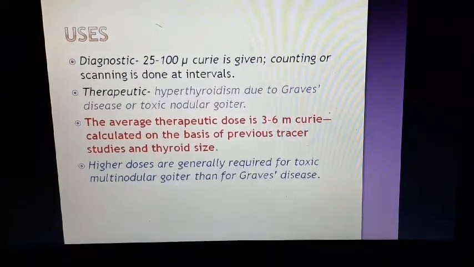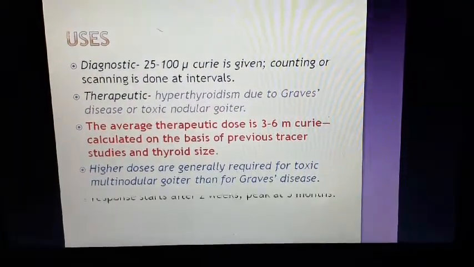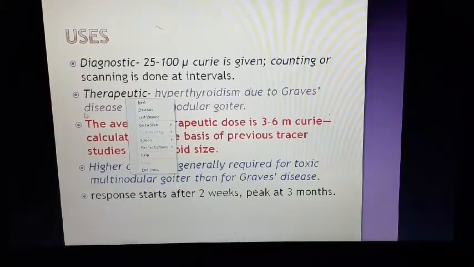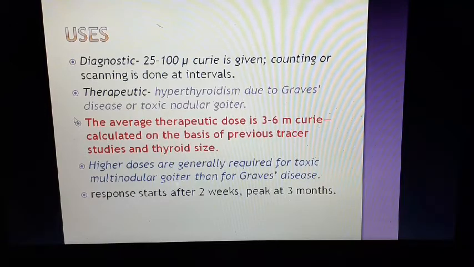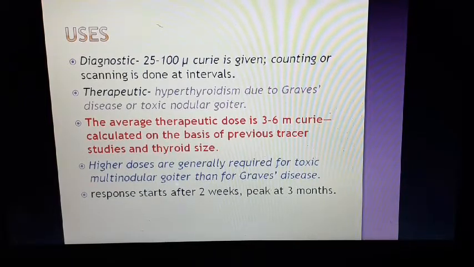Higher doses are generally required for the toxic multinodular goiter than for Graves' disease. Response starts after 2 weeks, peak at 3 months. So after 3 months, generally patients are made hypothyroid. From hyperthyroid state, as the gland is destroyed because of this beta particle effect, there is permanent hypothyroidism in the patient.